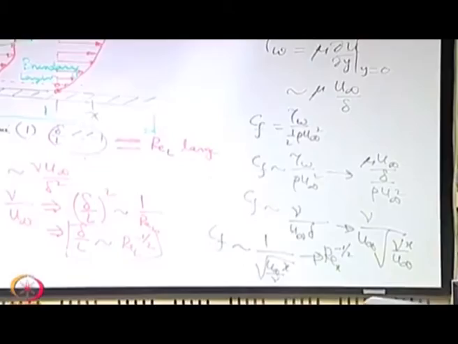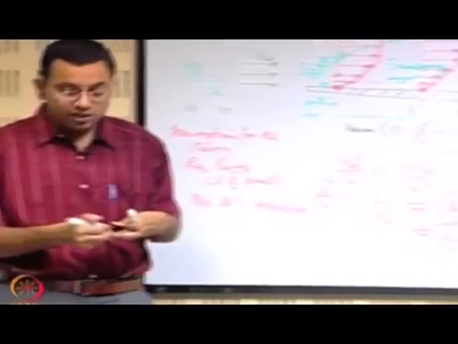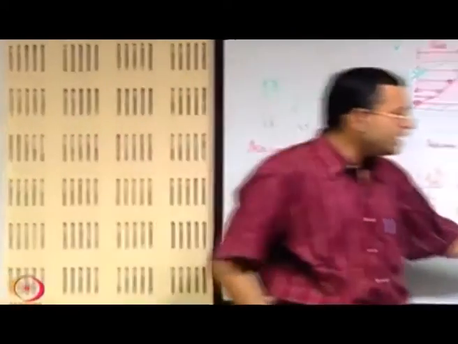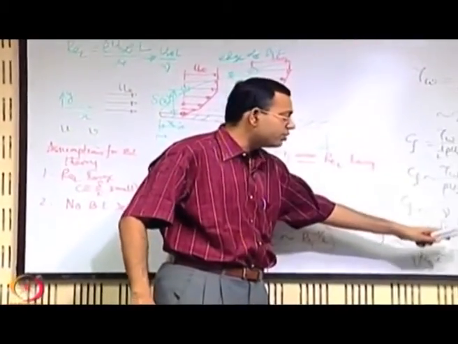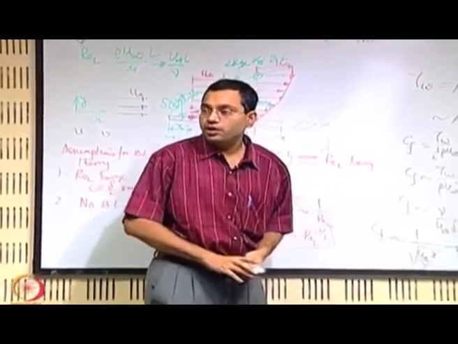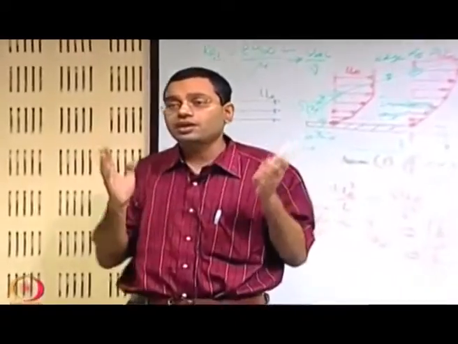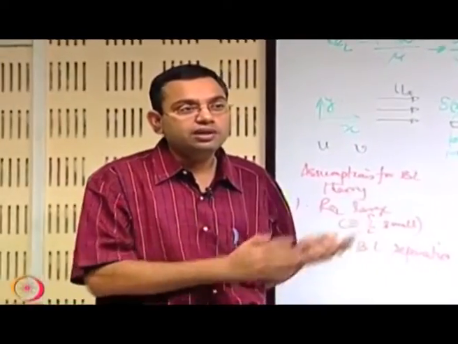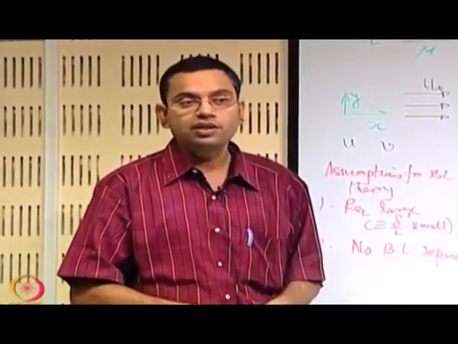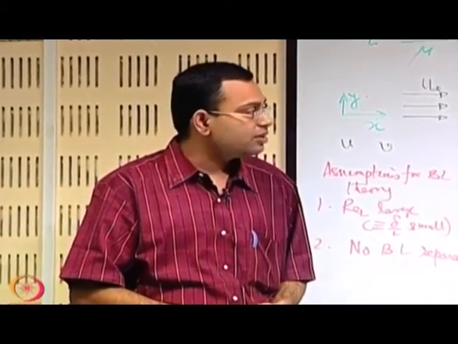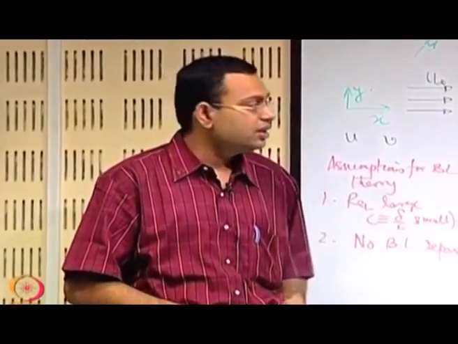This is also a very important thing, and we will see later on that if you exactly evaluate the expression, it will be Cf equal to some constant times Reynolds number to the power minus half. So the dependence of all the important quantities on Reynolds number may be obtained in this way. Let us stop for this lecture and we will continue in the next lecture. Thank you.